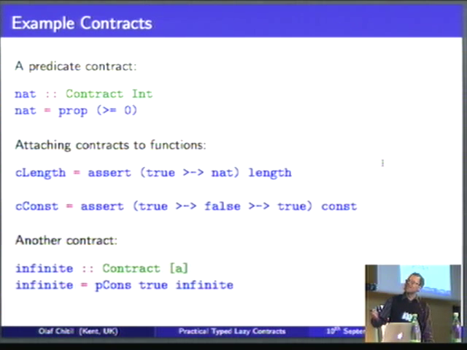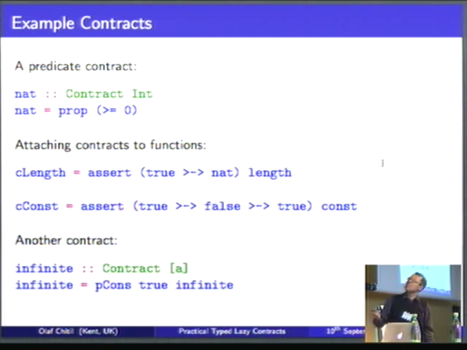A contract called false. And you might think, is that pointless? I mean, a contract that is never met, what would that be good for in any way? Well, actually, in a lazy language, it can be useful, because if something is never being evaluated, that means the contract is never checked, and that means at that point it won't fail.